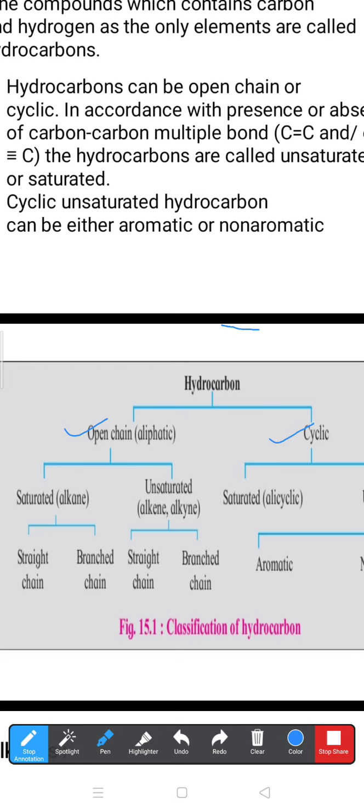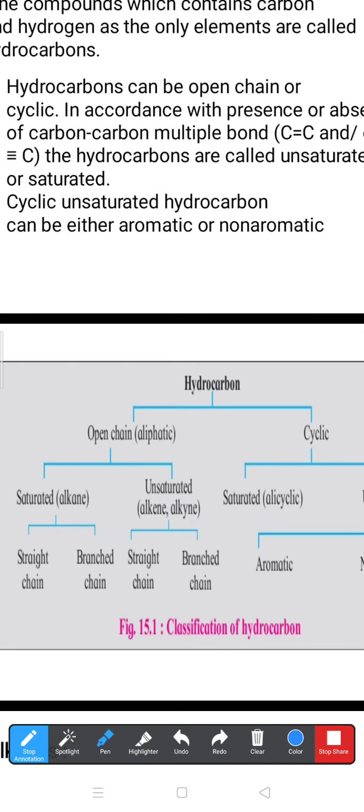Open chain hydrocarbons can be classified into singly bonded, meaning saturated alkanes, and these saturated alkanes are subclassified into straight chain and branch chain hydrocarbons. Later, double or triple bonded means unsaturated hydrocarbons, that is alkenes and alkynes. Some of the alkenes and alkynes are straight chain and some are branch chain.